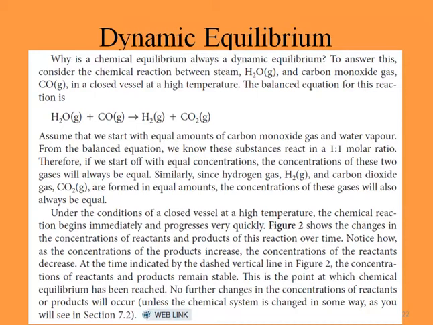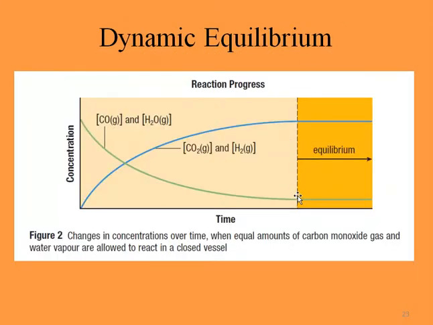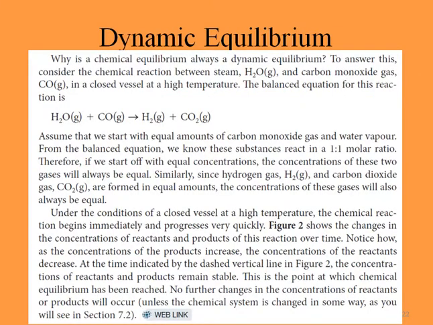At the time indicated by the dashed vertical line in figure 2, which is here, the concentrations of reactants and products remain stable. This is the point at which chemical equilibrium has been reached, and no further changes in the concentration of reactants and products will occur.